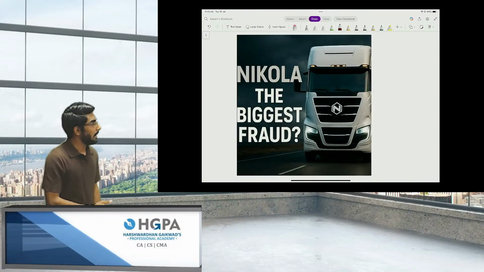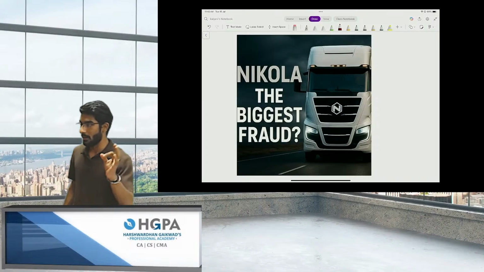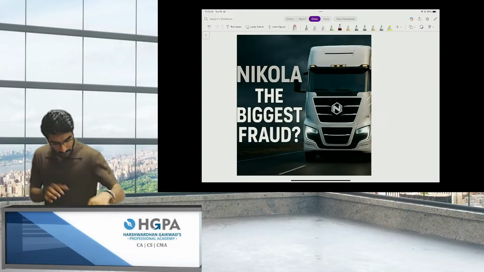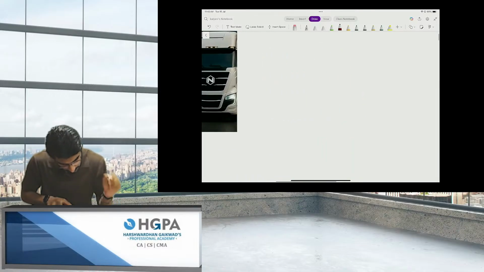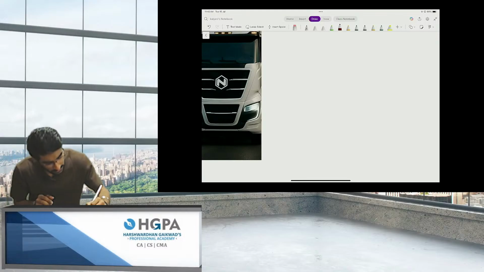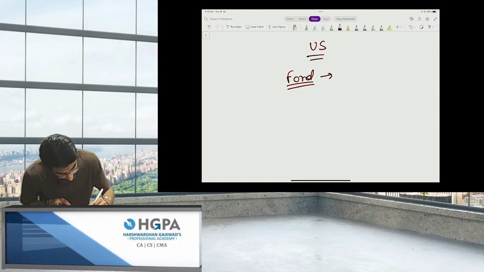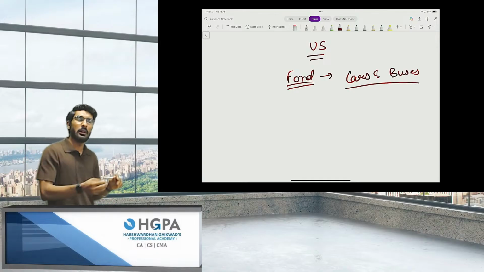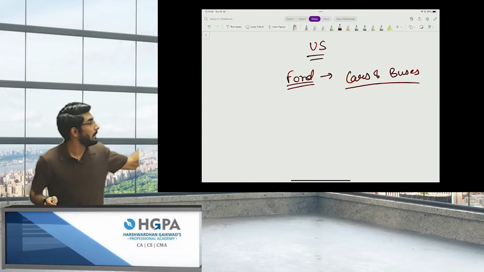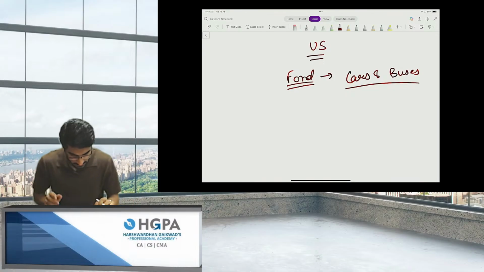This story is about Nikola, the biggest fraud. Let's understand. In United States, there is a company called Ford. We all know this company, one of the world's largest companies that is into the business of manufacturing cars and buses.